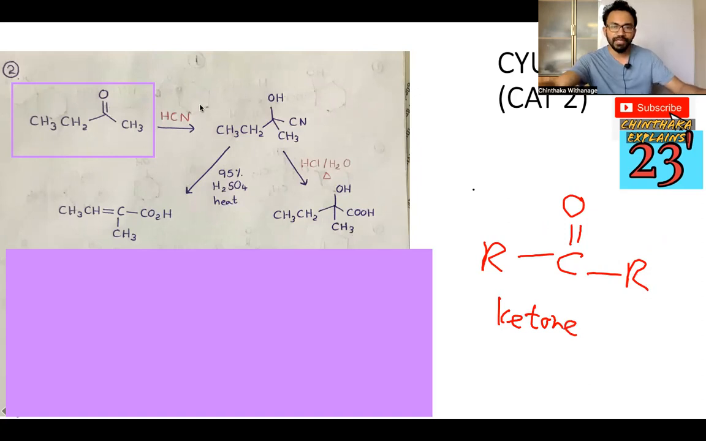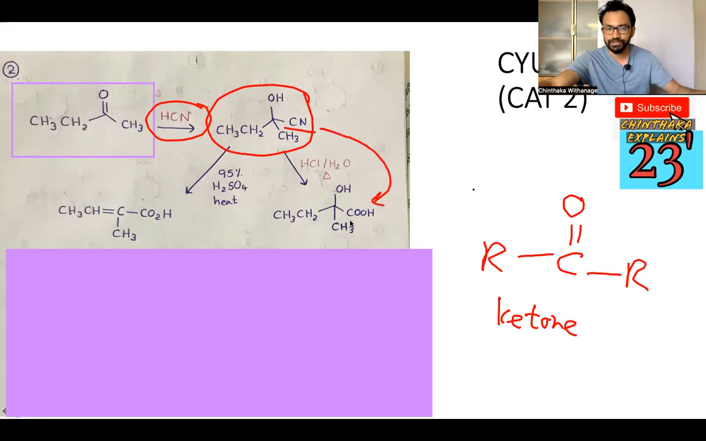Right. So when we add HCN, this one is from A level. It's an addition reaction. The CN and OH just attach like this. Then if you add HCl, H2O with heat, what will happen? This CN part becomes COOH. If we add 95% sulfuric acid and heat, what happened?